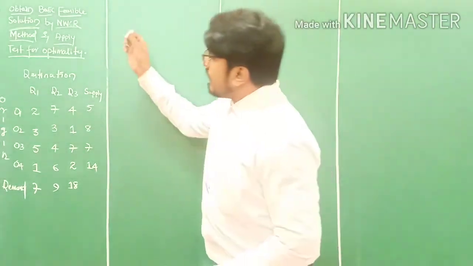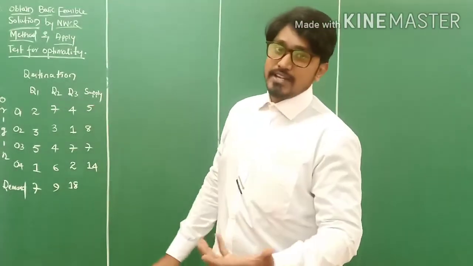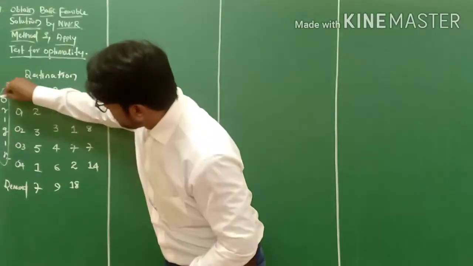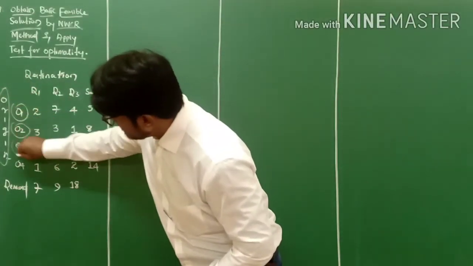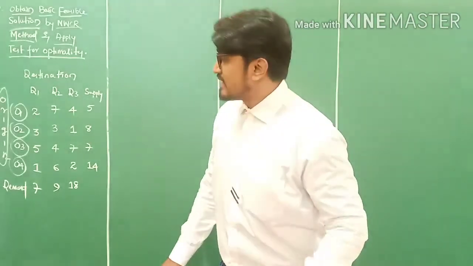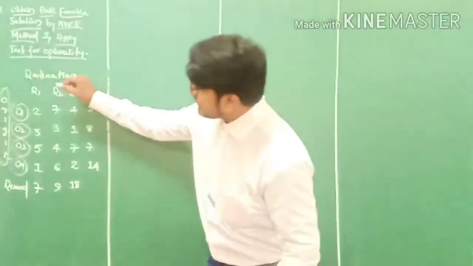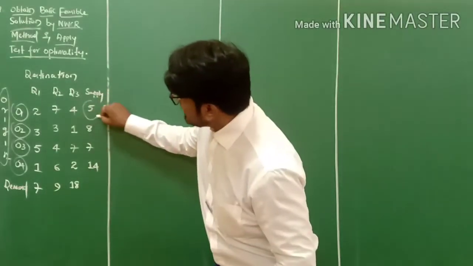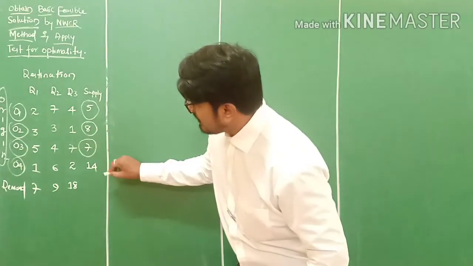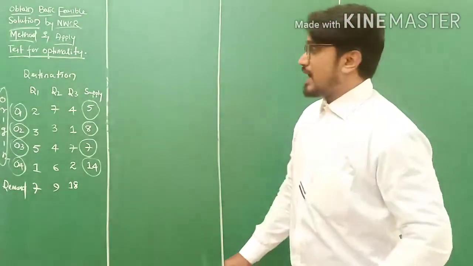Now the question says we have origin, the starting point, and destination, the final place where your production reaches. There are 4 different origins, 4 different starting points of your production unit for a homogeneous commodity. The available quantity for origin O1 is 5, O2 is 8, O3 is 7, O4 is 14. These are the available quantities to supply.